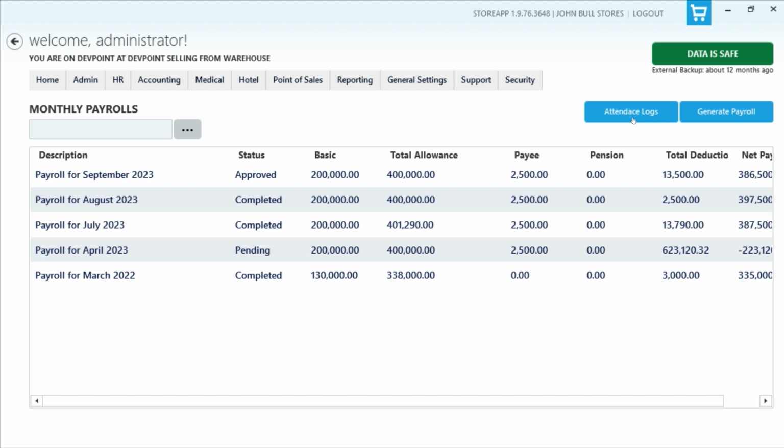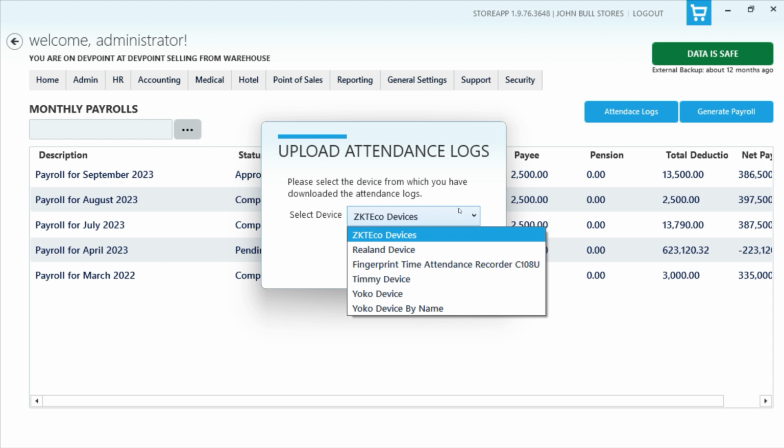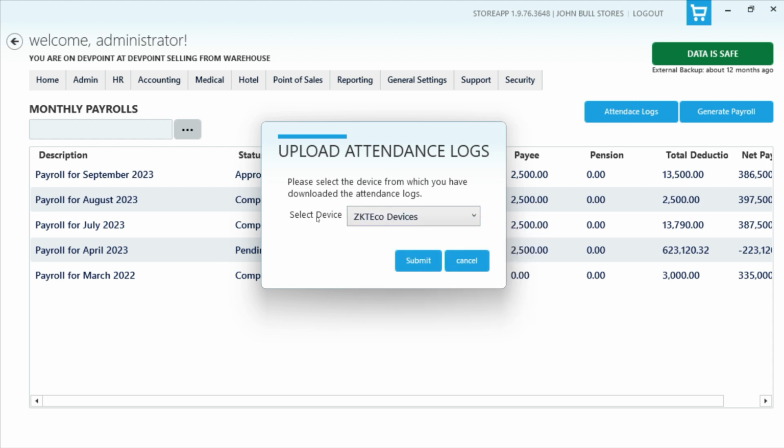If you want to upload the attendance log, just click on this, and then you can select from some of the devices. What differentiates these devices is just the columns where they have some of the information in the Excel file. Most of the devices will give you tab delimited data, or a CSV, comma delimited data, which contains information about the clock in, clock out, the timing, and all of that. There's an identity for each of the staff, which the system uses to match the staff.